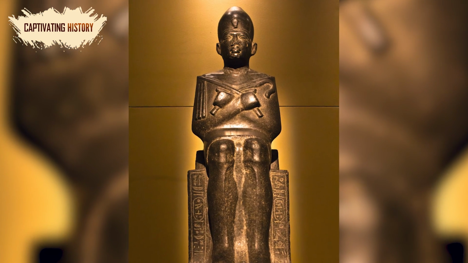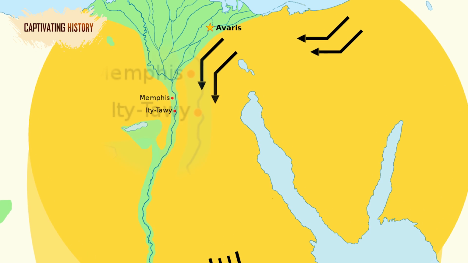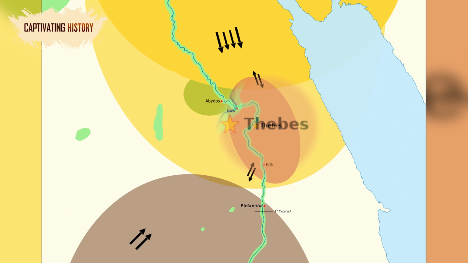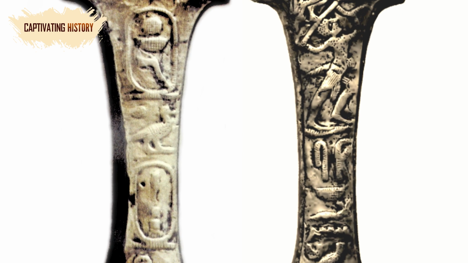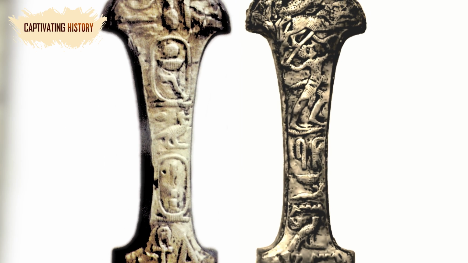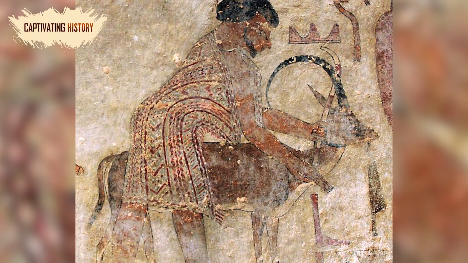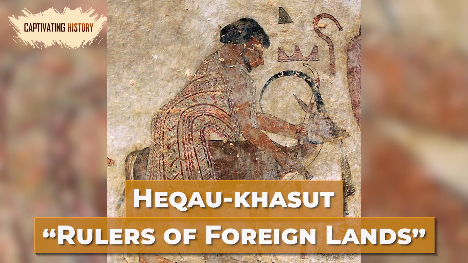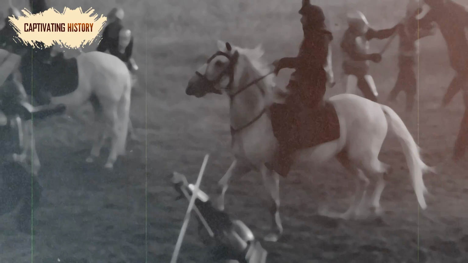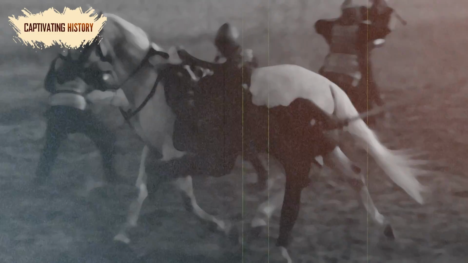It began when the Egyptian rulers of the 13th dynasty moved the capital from south of Memphis in a city named Itjtawy back to Thebes, which had been the capital in the late 11th dynasty. This loosened their control over the north, which opened the area for the rise of a new political influence, the Hyksos. The Egyptians knew them by the name Hekakhasut, or rulers of foreign lands, but the Greeks called them Hyksos, the name we now know them by. Egyptian writers depict the Hyksos as brutal conquerors who ruined Egypt, ransacking its temples and oppressing its people.